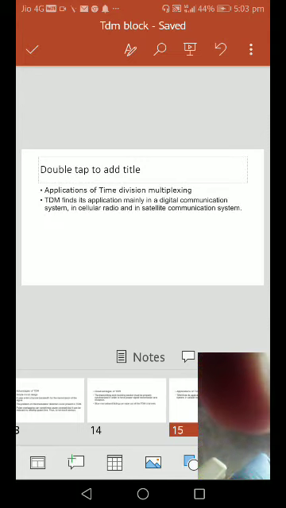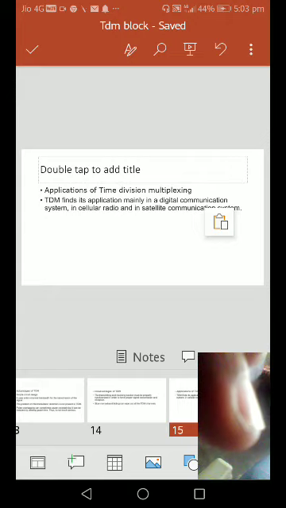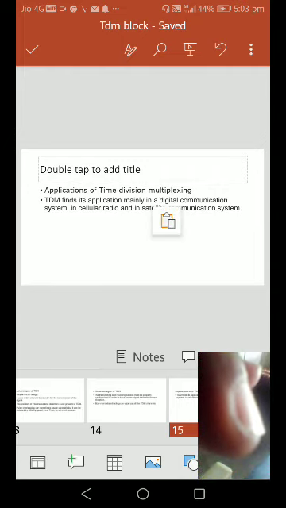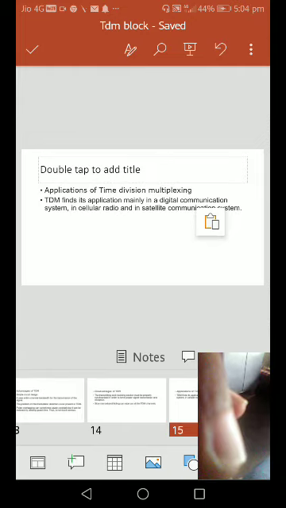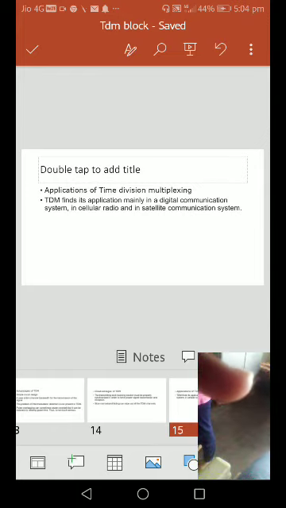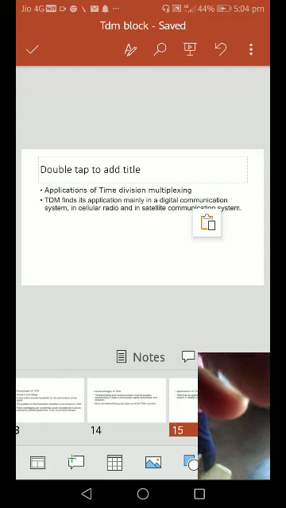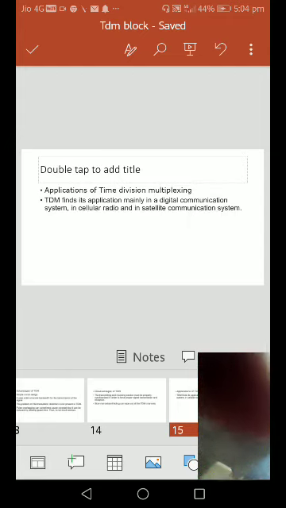Applications. So what are the applications? The main applications of time division multiplexing: it finds its applications mainly in digital communication systems. Second, it is used in cellular radio signals to customer cell phones. It is also used in satellite communication systems.